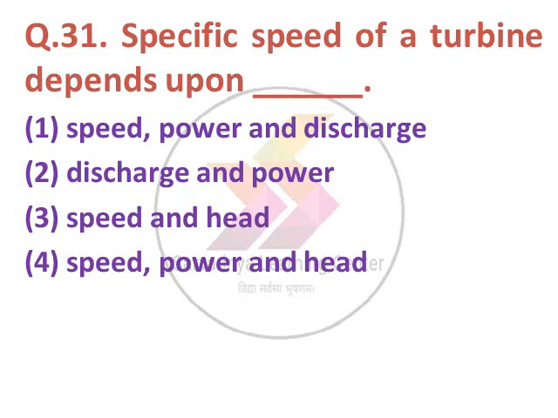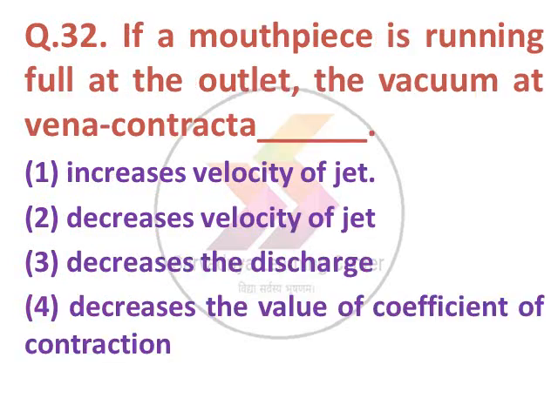Specific speed of a turbine depends upon dash. Option 1 speed, power, discharge; 2 discharge and power; 3 speed and head; 4 speed, power and head. As we know that the specific speed depends upon speed, power and head. Option number 4 is correct.